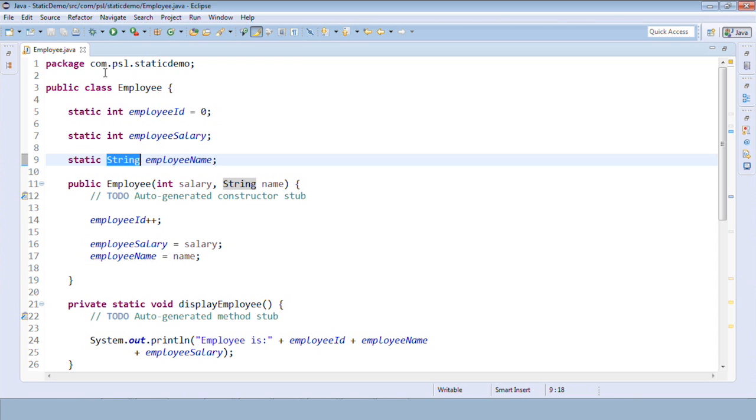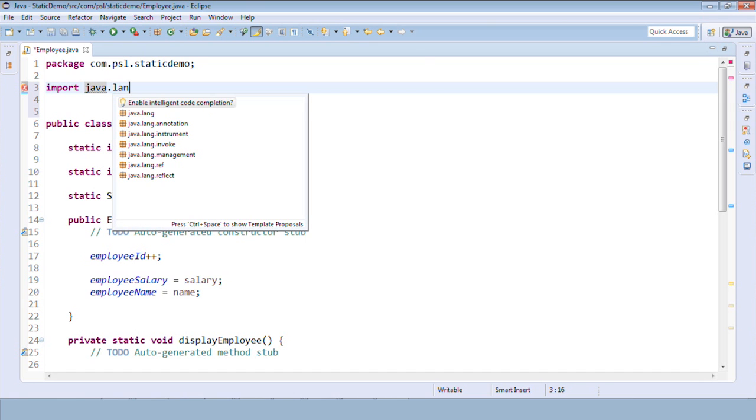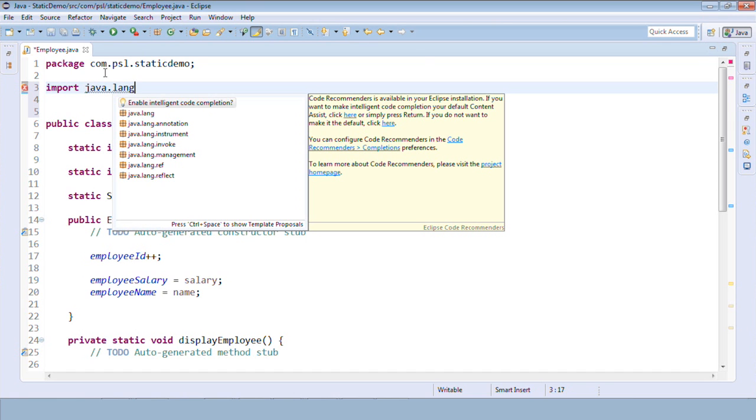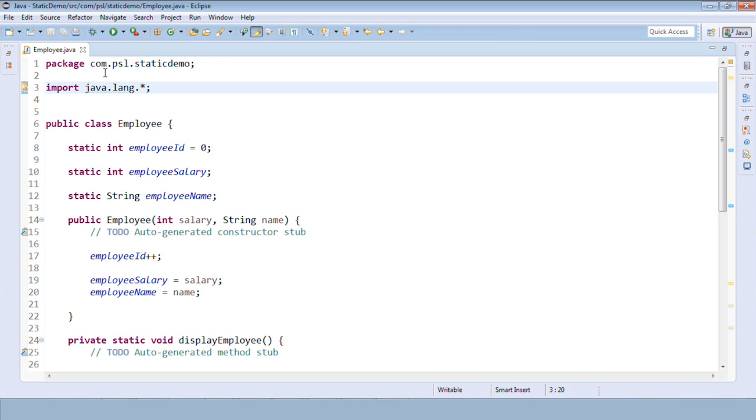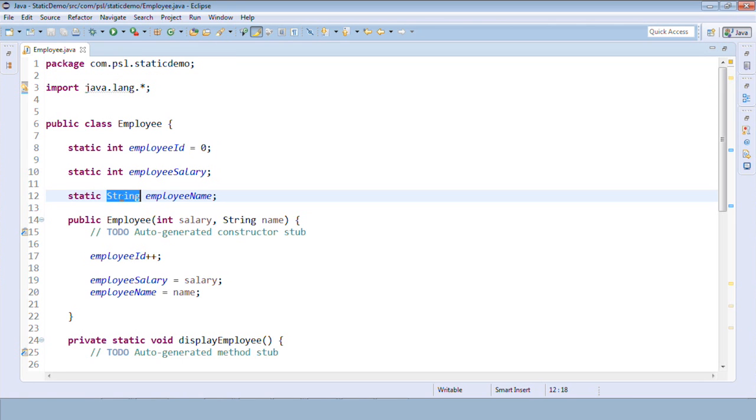Whenever I want to use classes which are made in some different package, I use a keyword called import. These classes are present in the java.lang package, which is a default package, followed by a star. If I put that, it means I may access all the classes from this package. So I just need to put this statement to access all the classes kept inside this lang package.